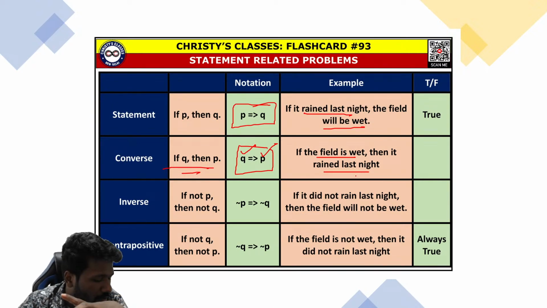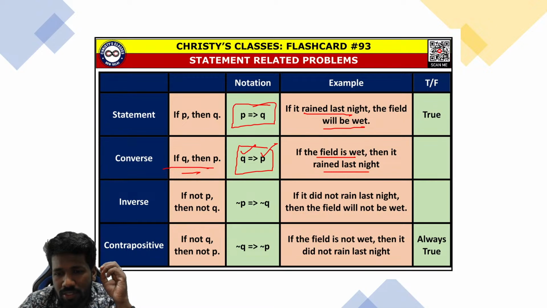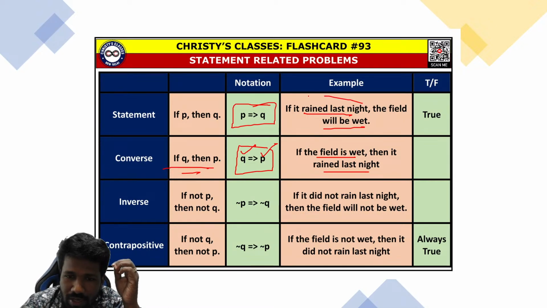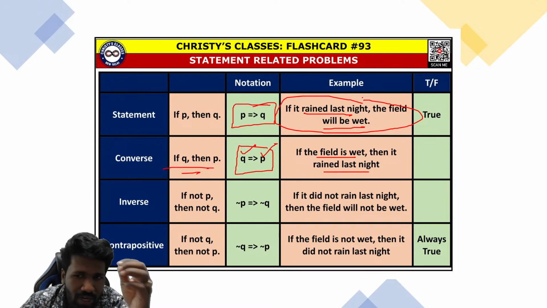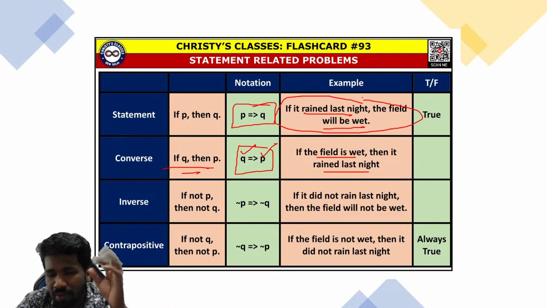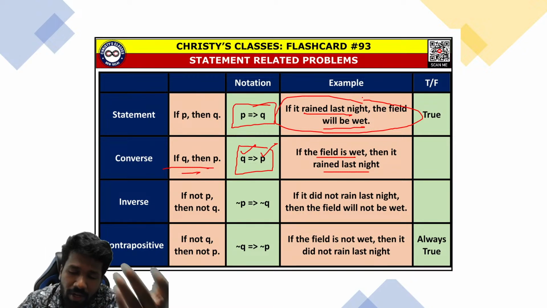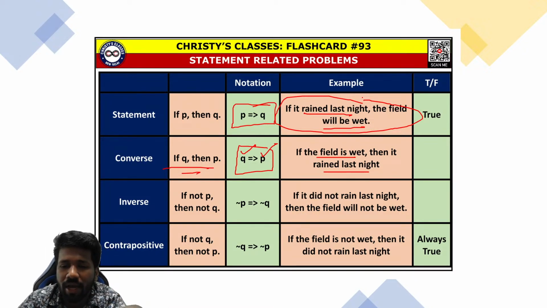Then one thing you have to understand is converse is not necessarily true always. It can be false also. For example, in this case, if it rained last night, the field will be wet, meaning raining implies field being wet. But field being wet does not imply raining last night, because the field can be wet by other reasons also. You can pump water into the field and make it wet.